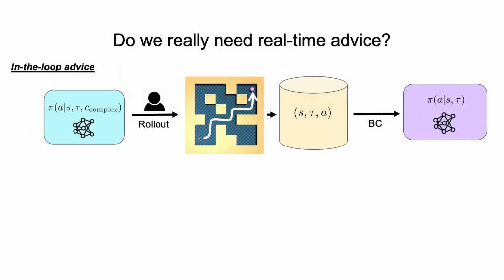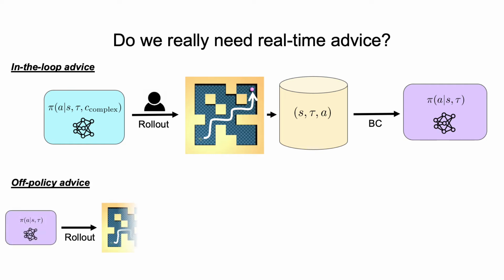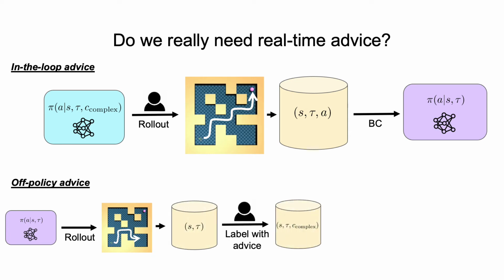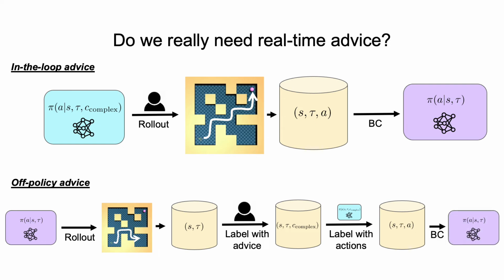One extension to this approach is to replace in-the-loop advice during the distillation phase with off-policy advice. Rather than rolling out the advice-conditional policy, we roll out the advice-free policy. Later, the human relabels the trajectory at several points with high-level advice, coaching the agent what to do next in the trajectory. Next, we run these labeled trajectories through the advice-conditional policy to obtain an optimal action for each time step. We treat these actions as ground truth and use them to update the advice-free policy through behavioral cloning. This off-policy approach is analogous to performing DAgger with high-level advice.